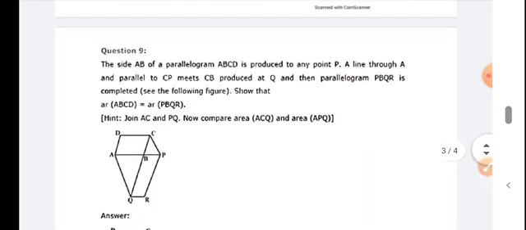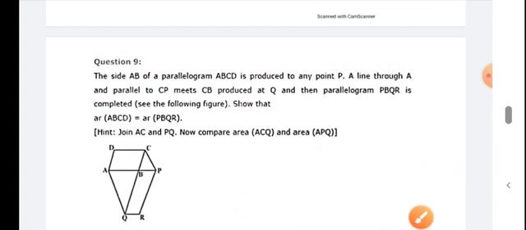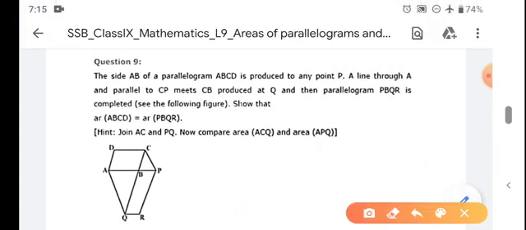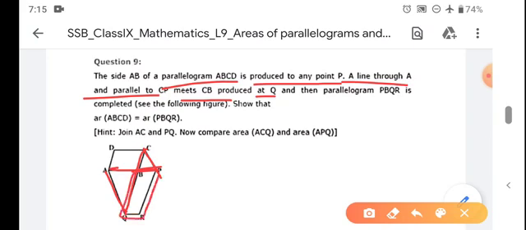Now the next question is question number 9. The side AB of a parallelogram ABCD is produced to point P. A line through A and parallel to CP meets CB at Q. Then PBQR is a parallelogram.